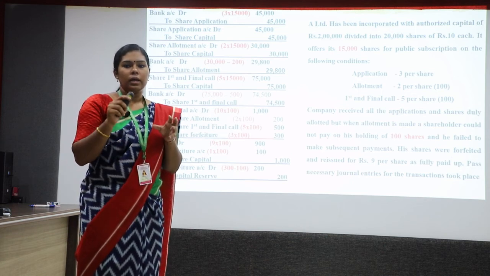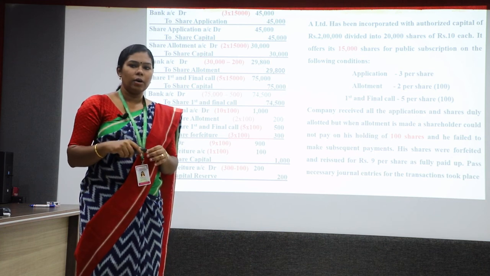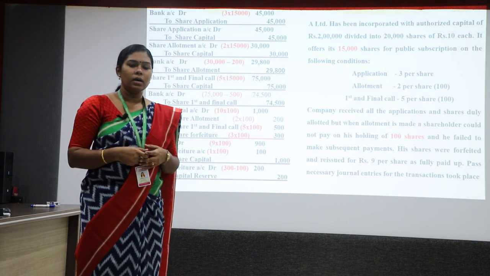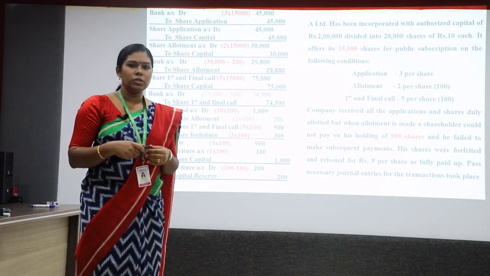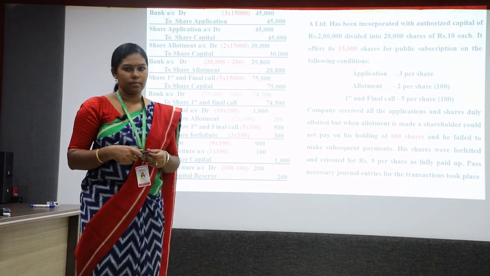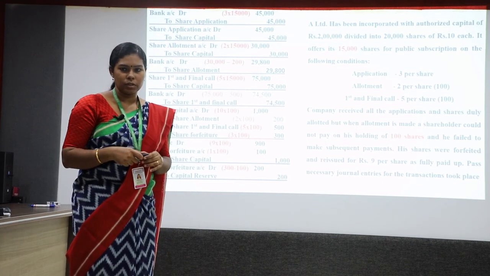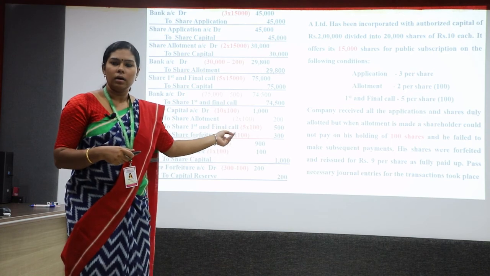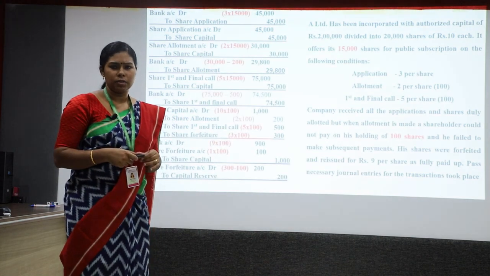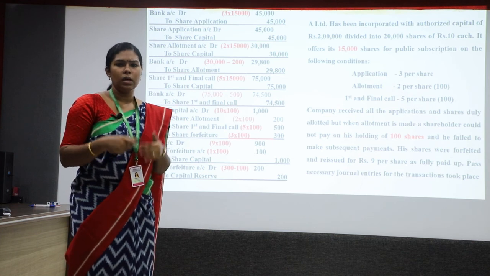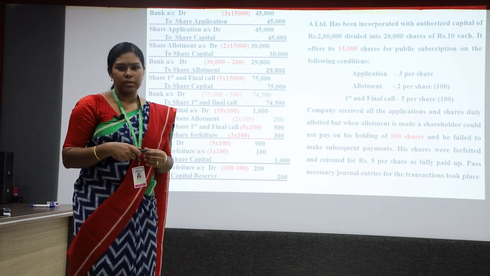So, if they are issuing the shares on a discount basis, they have to make sure that the company has enough profit in the forfeiture to compensate that loss. Here, the company has made 300 rupees of profit out of this forfeiture. So, they can easily take 100 rupees from this forfeiture profit to compensate the loss at the time of reissue of shares.